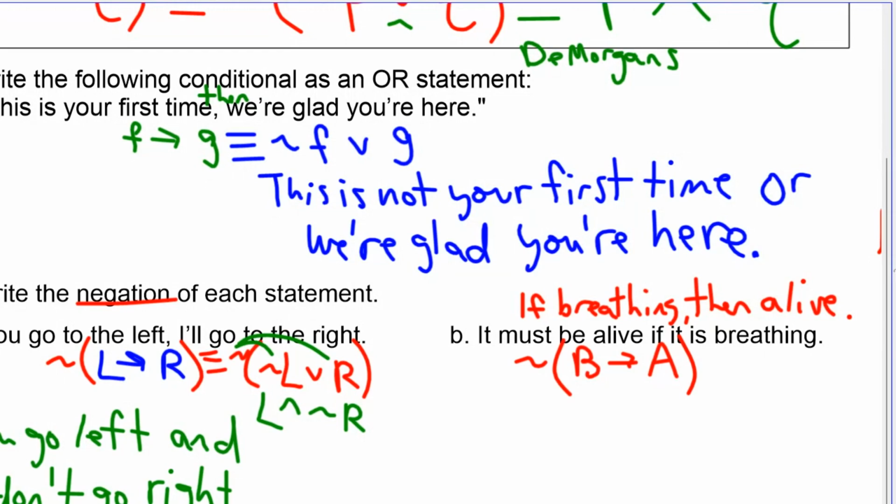Can you jump to this? Breathing and not alive? That kind of hurts my brain a little bit to think about.